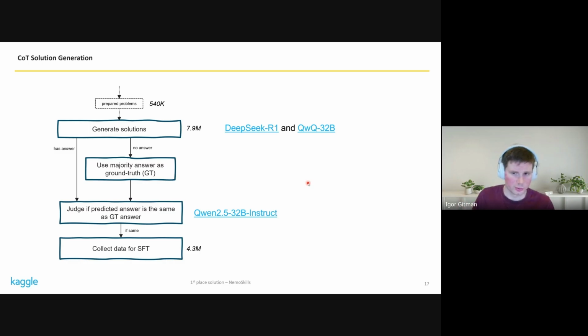We actually have an LLM call here, and we use Qwen 2.5 32B Instruct for that. The model is shown a problem statement and 2 answers, and is asked to compare whether the answers are the same or not in the context of the problem. We do this because in these forums, sometimes the answers are fairly complicated to compare in a rule-based system. So our final data is about 4 million samples. And again, a clarification that while we do have more data, for the final model we submitted that took first place, we actually used quite a bit fewer. So only about 2.2 million solutions, and only from DeepSeek R1 as the teacher.